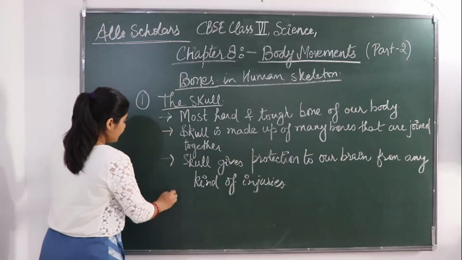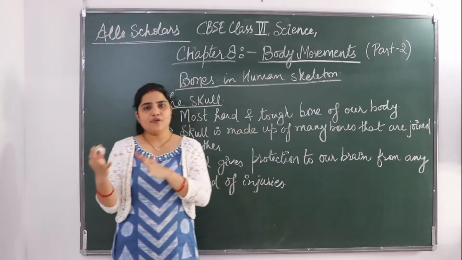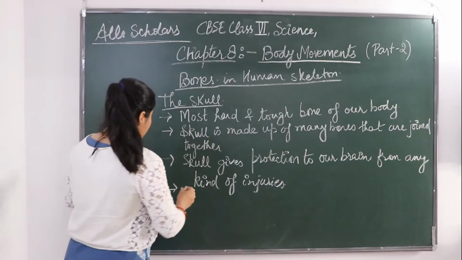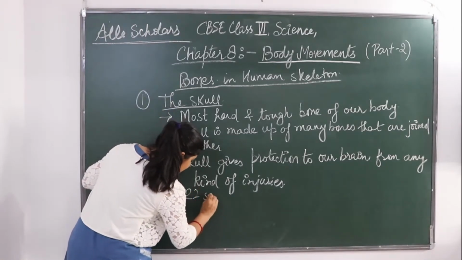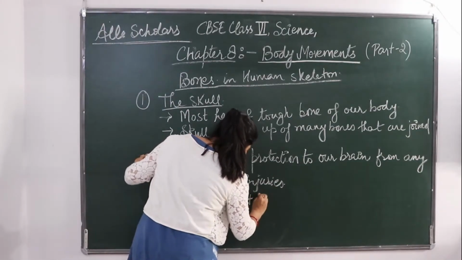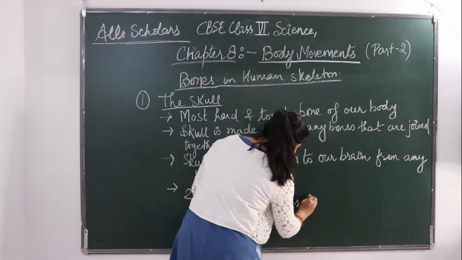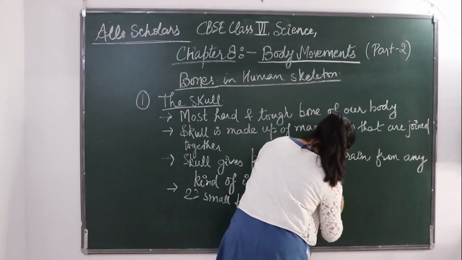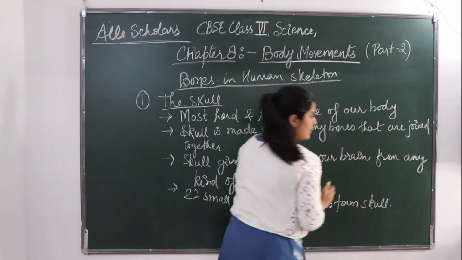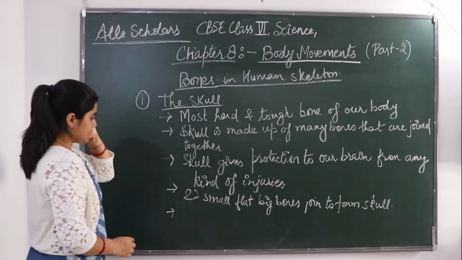Okay, so if we talk about skull bones, there are 22 small and flat big bones that join to form the skull.